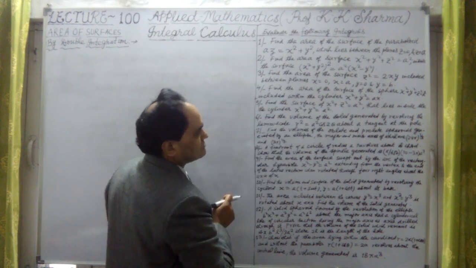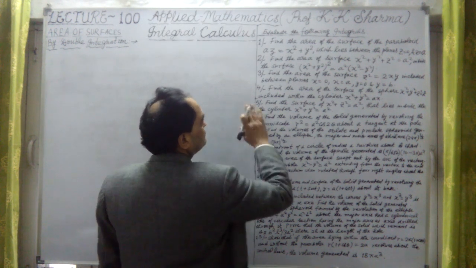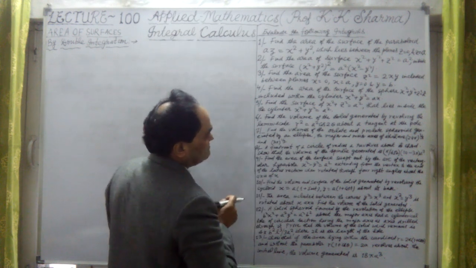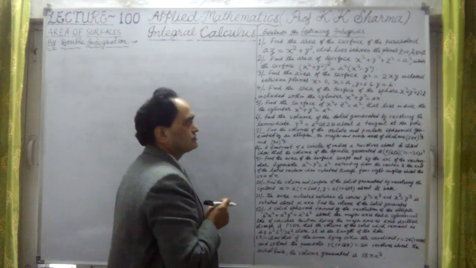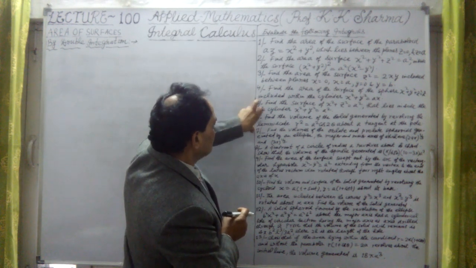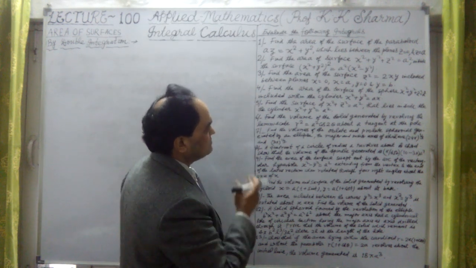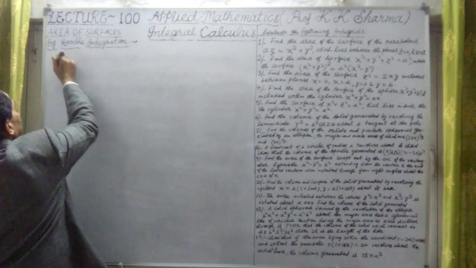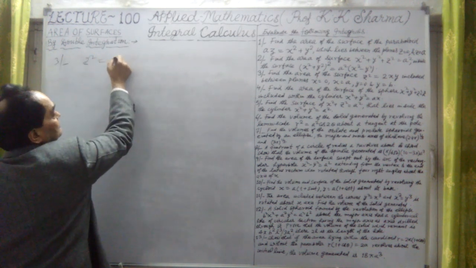It says find the area of the surface z square equal to 2xy, included between the planes x equal to 0, x equal to a, and y equal to 0 and y equal to b. Here limits for x and y both are given, so there is no need of converting them into polar coordinates or parametric form. We can do this in Cartesian form as well, because limits are given for Cartesian form. Okay then. So let us take question number 3 now. Question number 3 says that z square equal to the curve is twice xy.